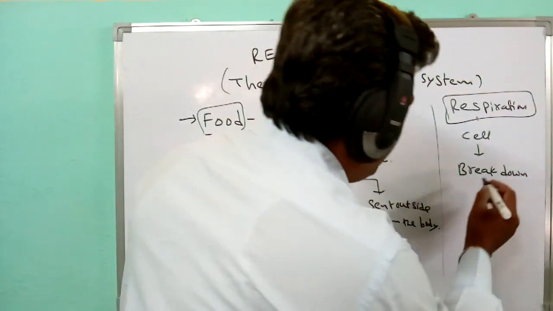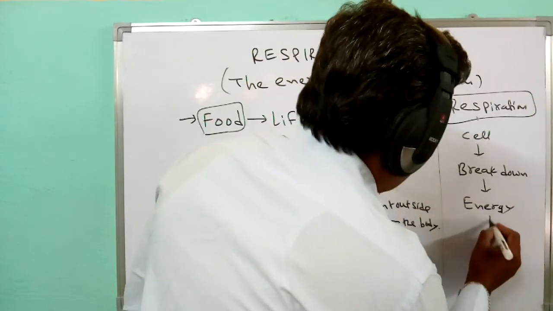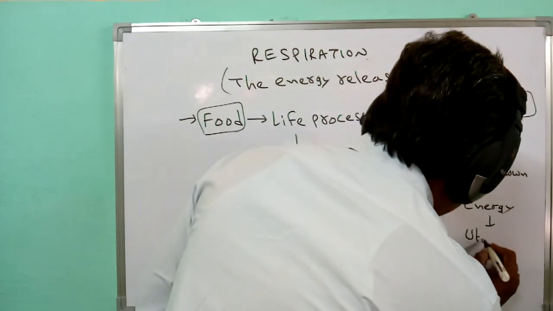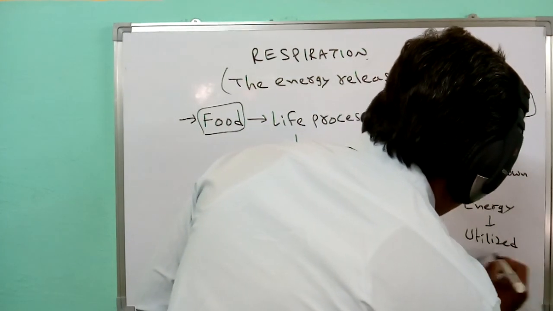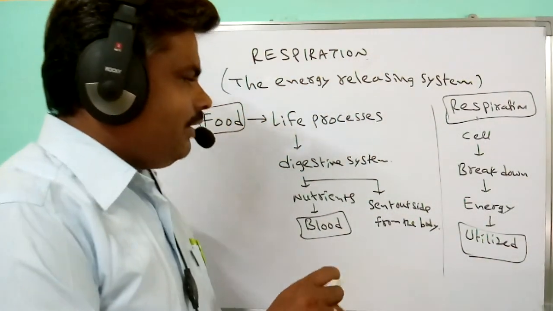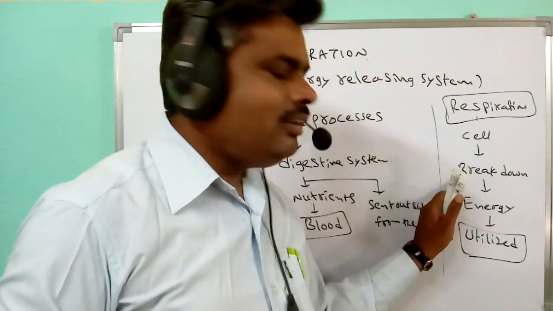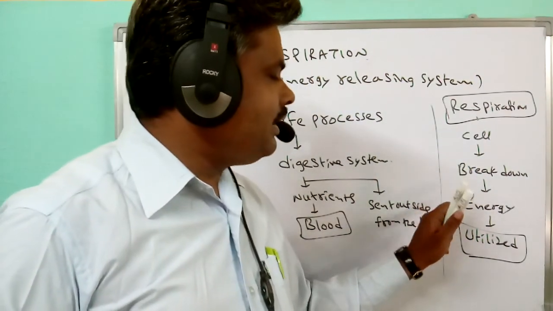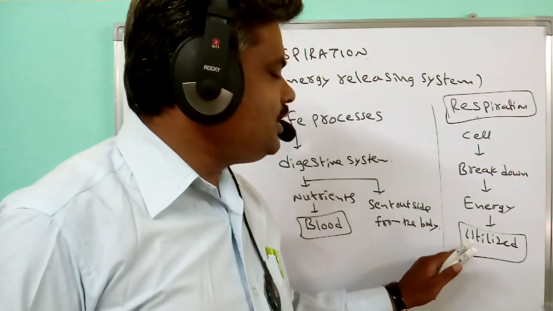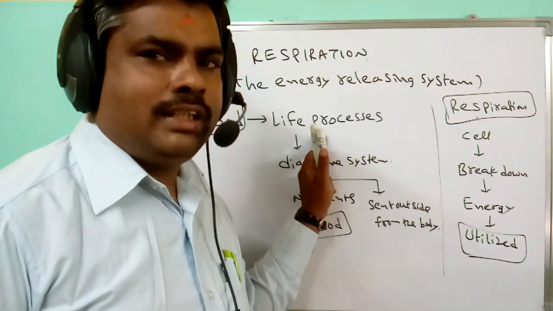At the time of breakdown, the energy is released. Whenever the nutrients present in the cells are broken down, the energy is released, and this energy is utilized by living organisms to carry out life processes.